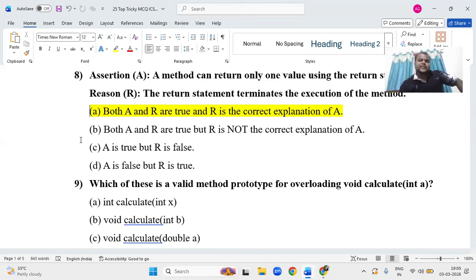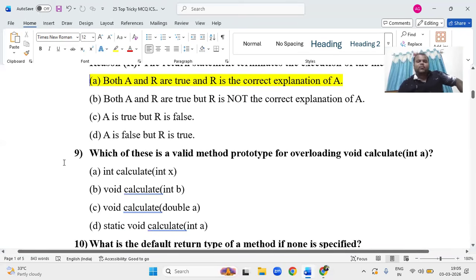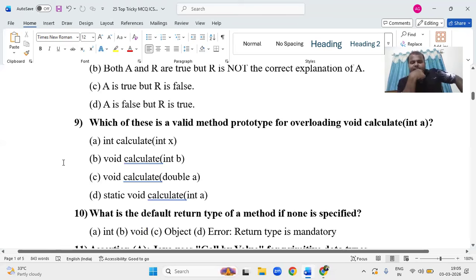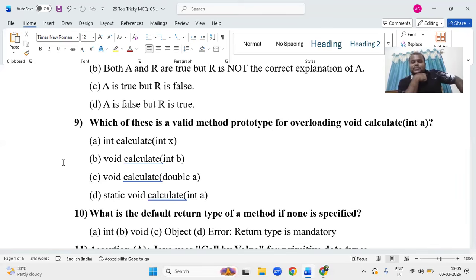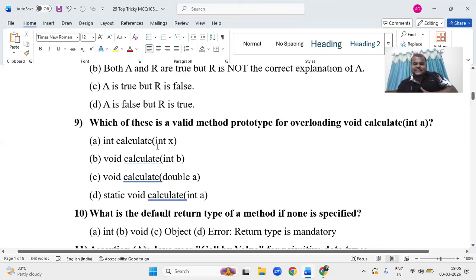Okay, next: which of these is a valid method prototype for overloading void calculate(int a)? So int calculate(int x): in method overloading, the one with int is given, and the name is calculate. Which is valid? int calculate(int x), the int is the same, and it is not different, so this is not correct.